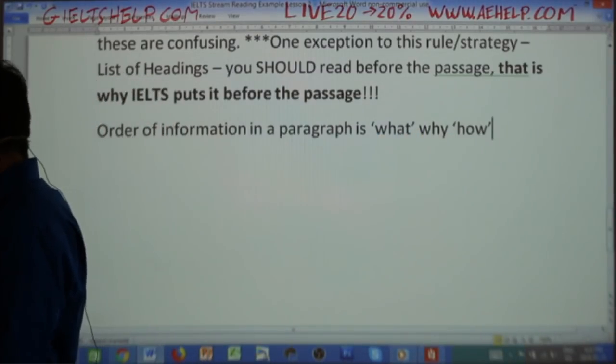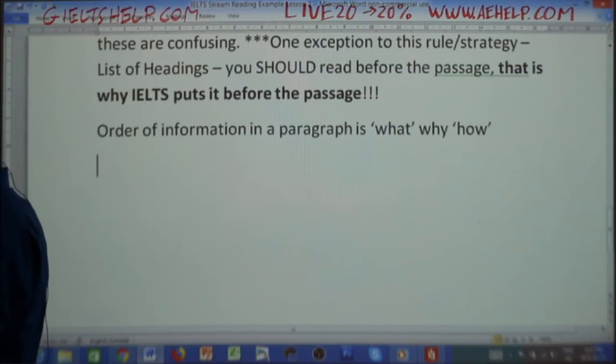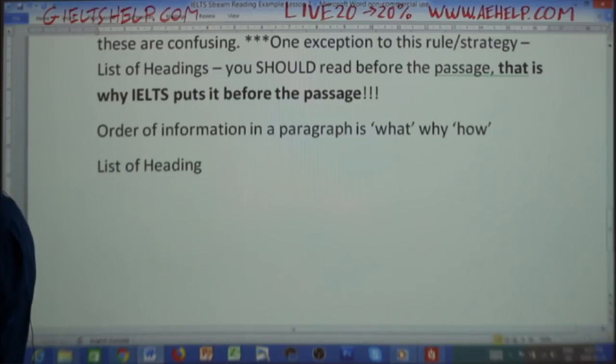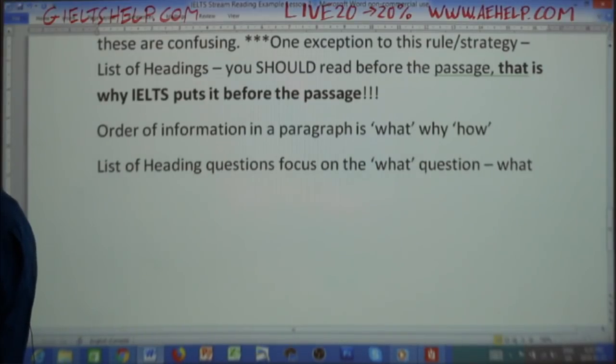List of headings questions focus on the what question. Meaning, what is this paragraph about?